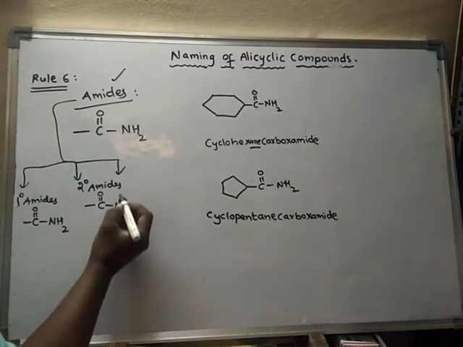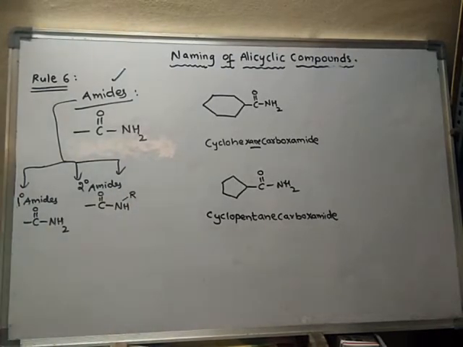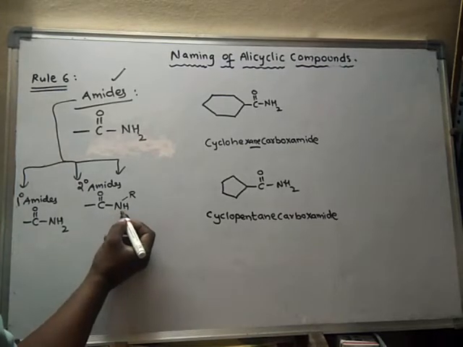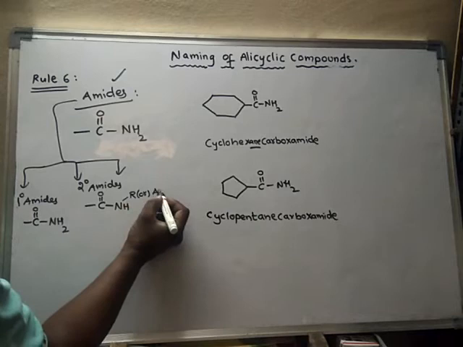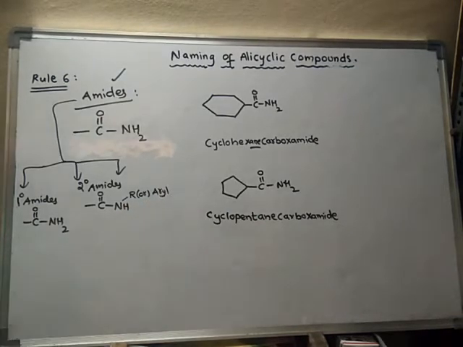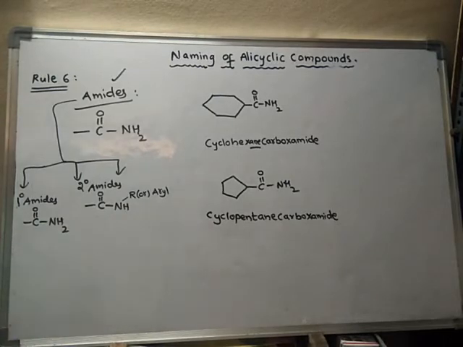And to this nitrogen, another alkyl group is attached. Alkyl group, or else it may contain an aryl group. Aryl means ring, an aromatic ring. We already learnt about this aryl group while learning about the hydrocarbon groups.